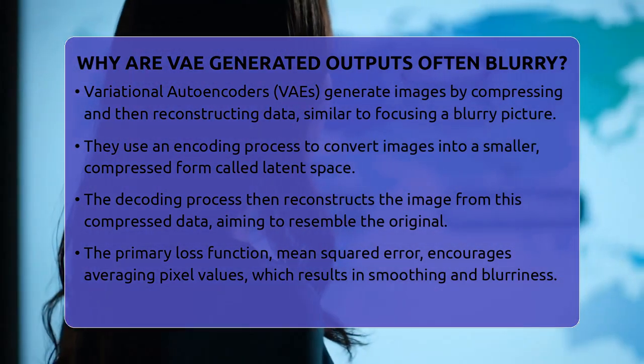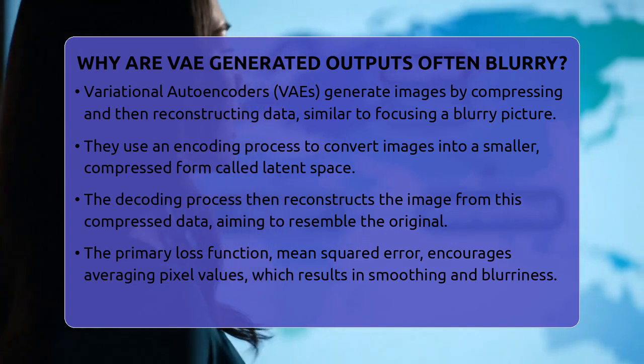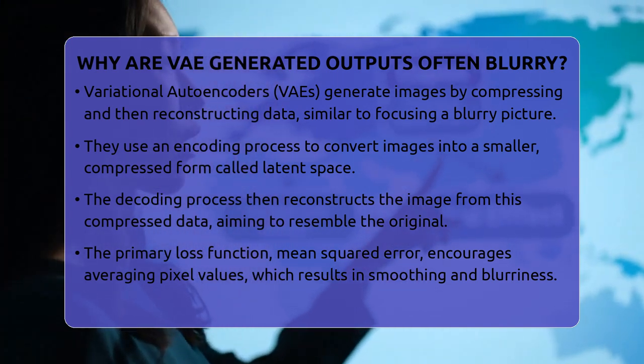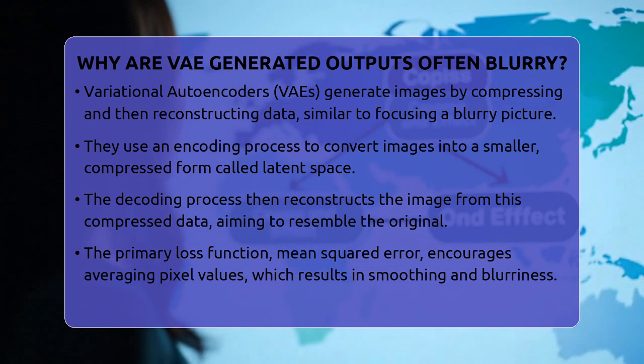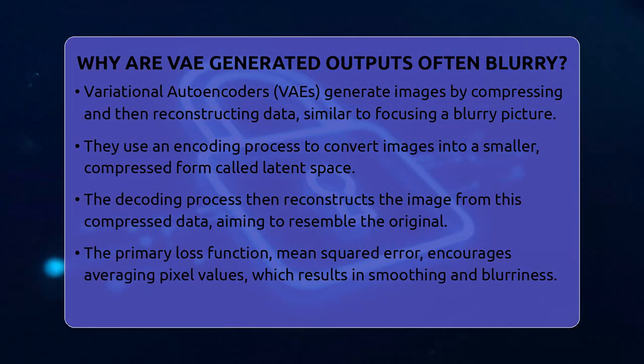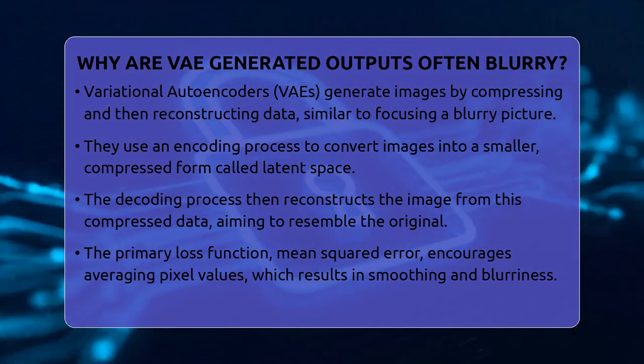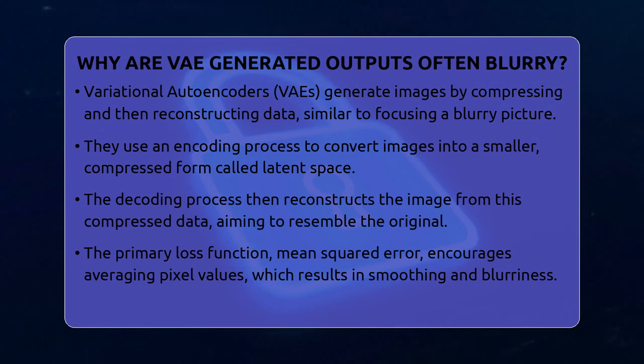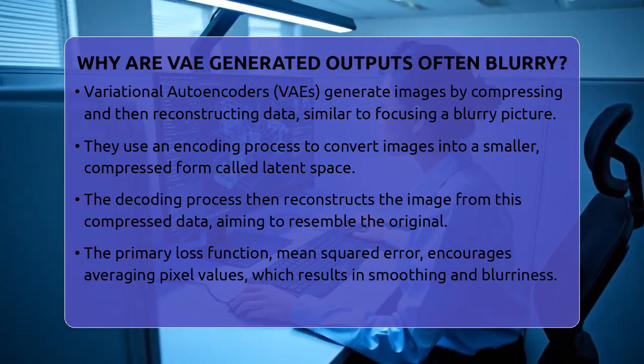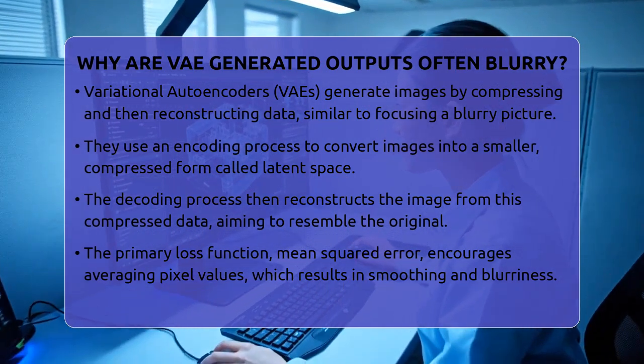But why do the images they produce often look blurry or soft? Let's break it down. Variational autoencoders use a process called encoding, where they turn images into a compressed form in a space called the latent space. Then they decode that compressed data back into an image. The goal is to make the output look like the original.